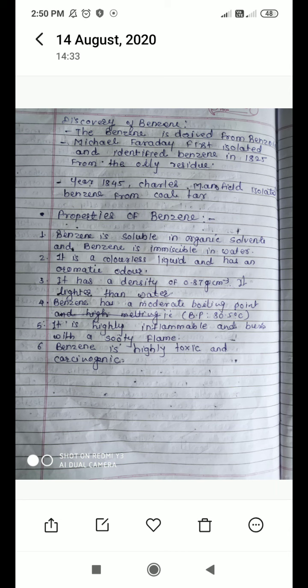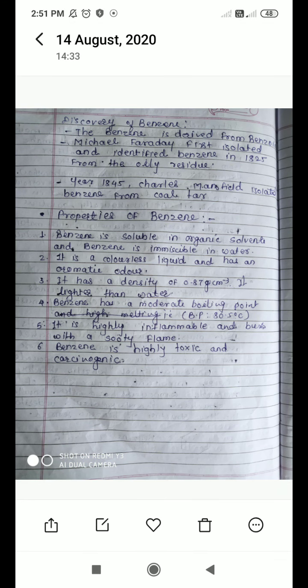Benzene is immiscible in water. Water, H2O, is inorganic.